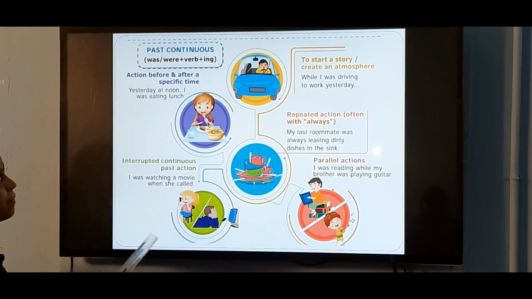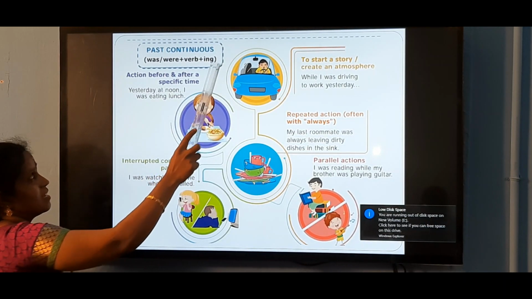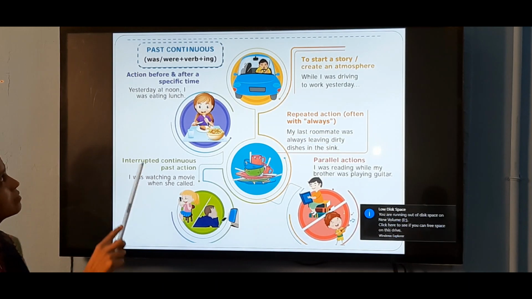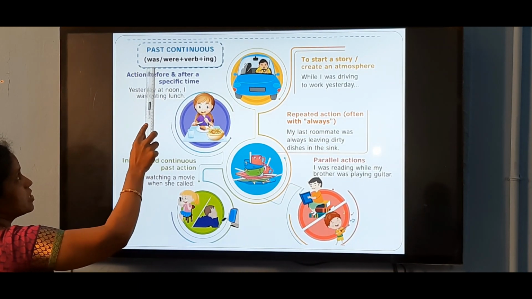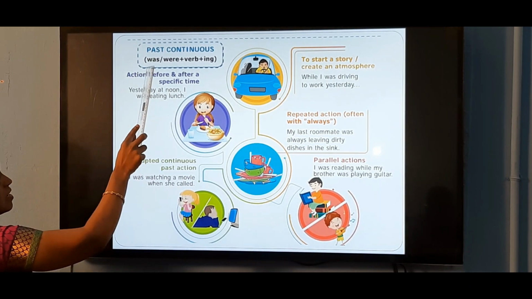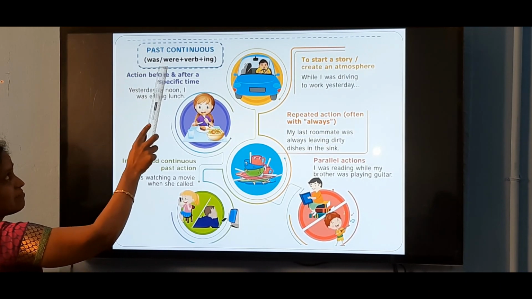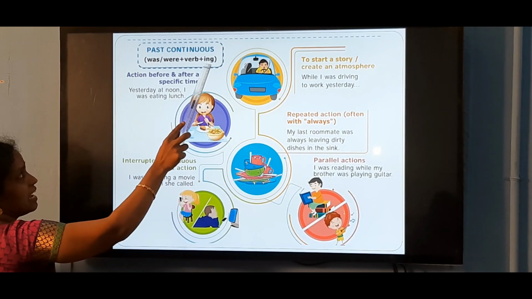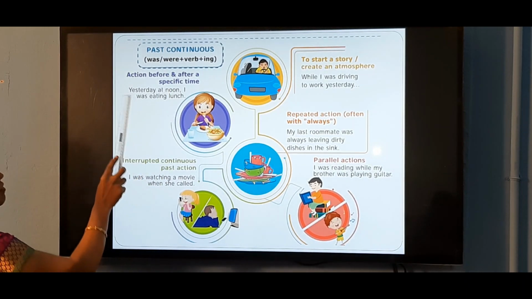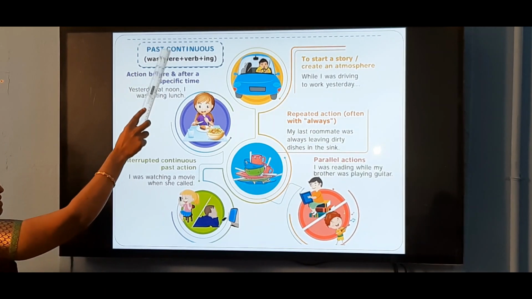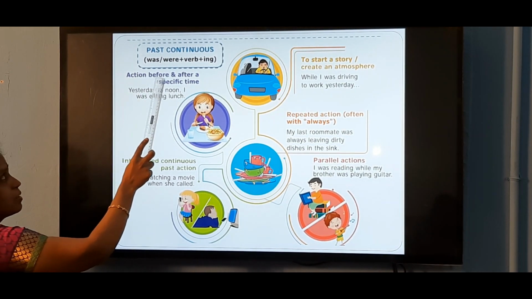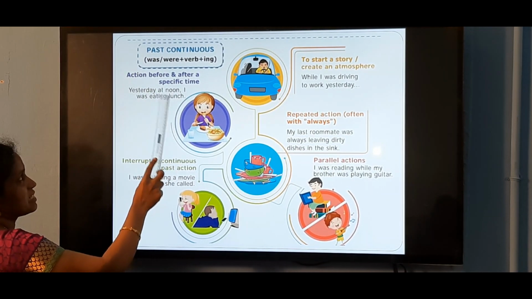Next, past continuous tense. Action continuously taking place in the past. We use the structure of the sentences: subject plus was or were plus verb in the ing form. We use the past continuous tense for actions before and after a specific time.